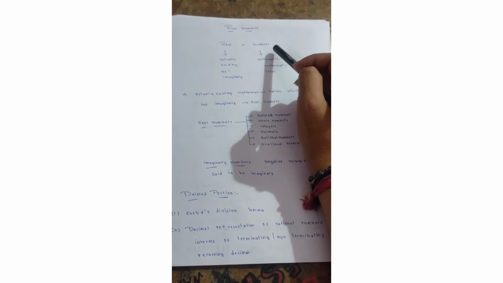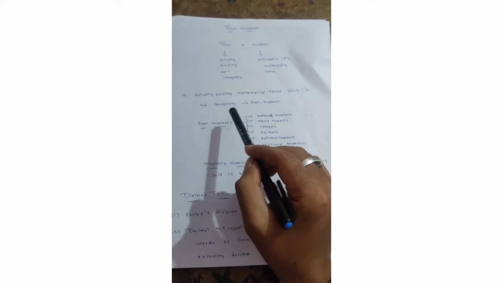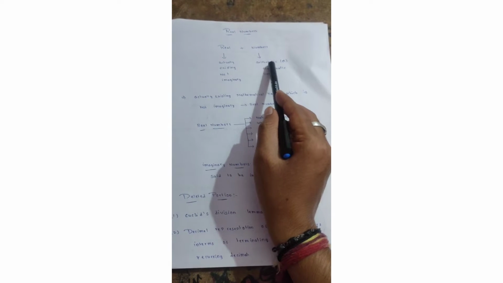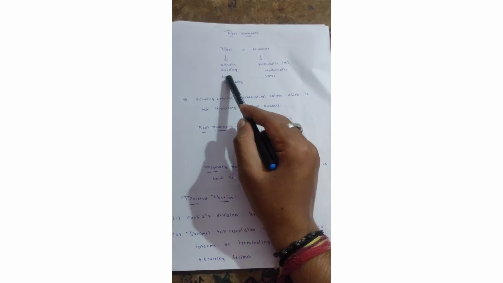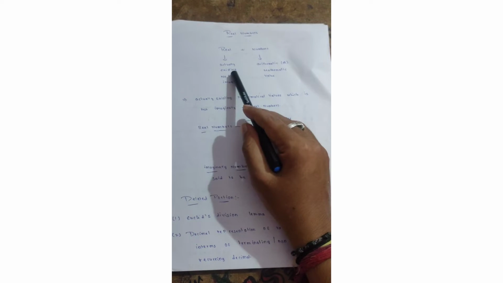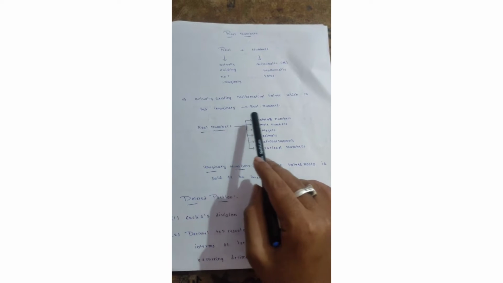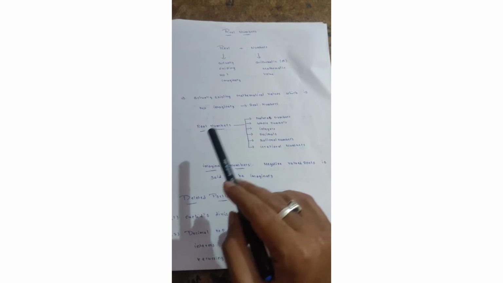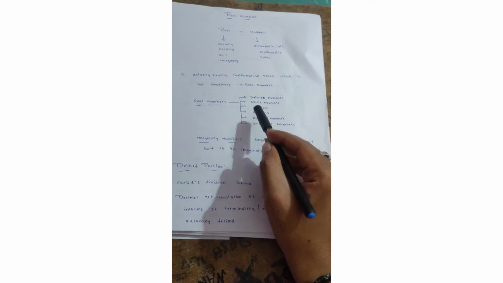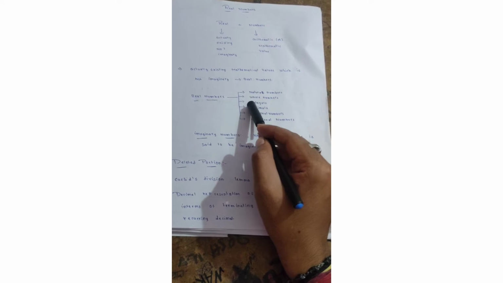So numbers is nothing but mathematical values, or we can call it arithmetic values. అంటే నెంబర్స్ ఓన్లీ మ్యాథమెటికల్లోనే ఉంటాయి కాబట్టి mathematical values. Okay, so now what is happening? When you are combining real numbers, it is saying that actually existing mathematical values is said to be real numbers. Okay, so actually existing mathematical values which is not imaginary is said to be real numbers. Okay, now where these real numbers are going to be used, we'll check.